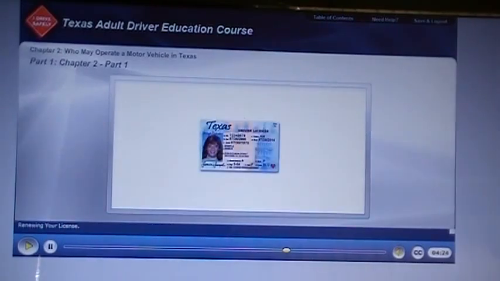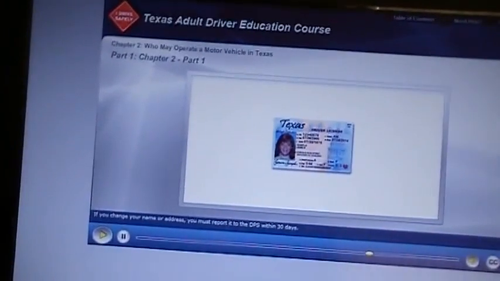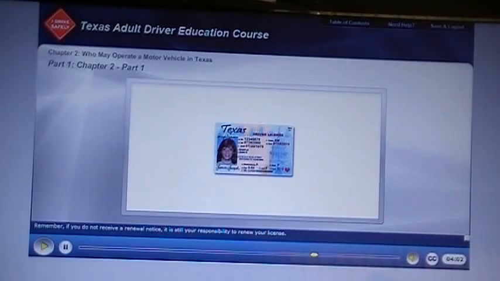Renewing your license. The date your license expires will be printed on the front of the license. About 6 weeks before your license expires, a renewal notice will be mailed to you. This notice will be sent to the last address that you provided to the DPS. If you change your name or address, you must report it to the DPS within 30 days. Remember, if you do not receive a renewal notice, it is still your responsibility to renew your license.